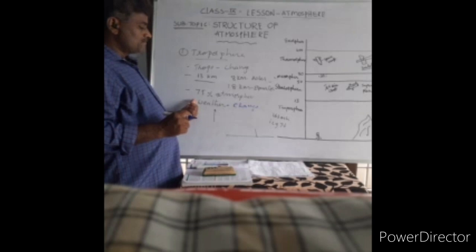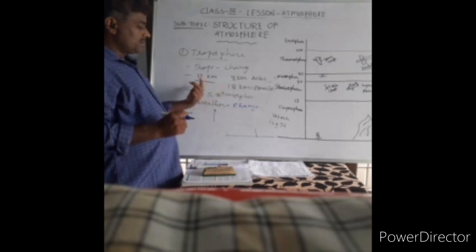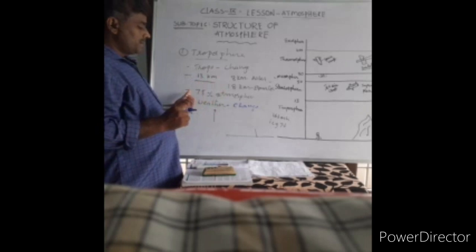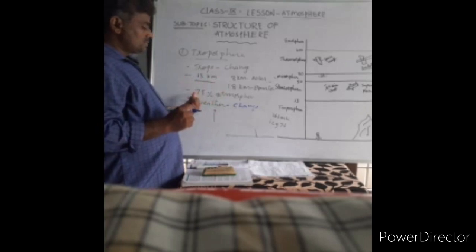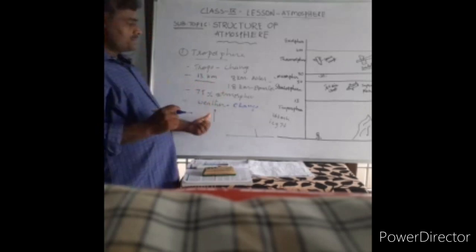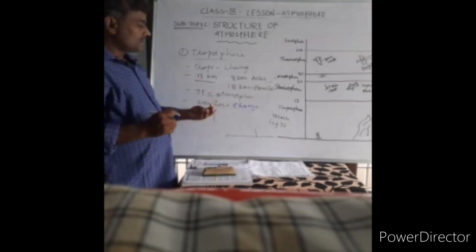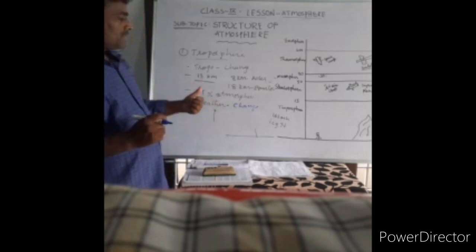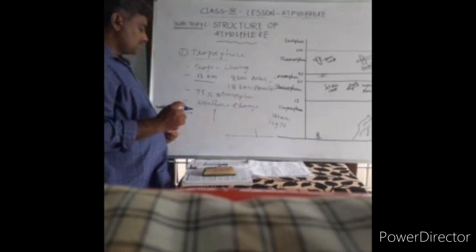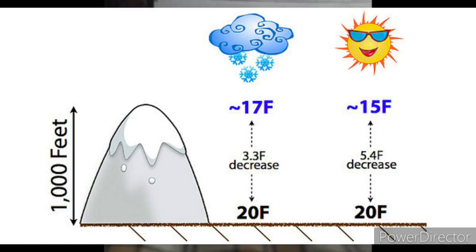So particularly, the depth of the layer varies from the equator to the polar regions. At the same time, talking about water vapor, the entire water vapor is here. Whatever the temperature, as we move up to a higher elevation, temperature decreases. What do we call this? This is called the normal lapse rate.